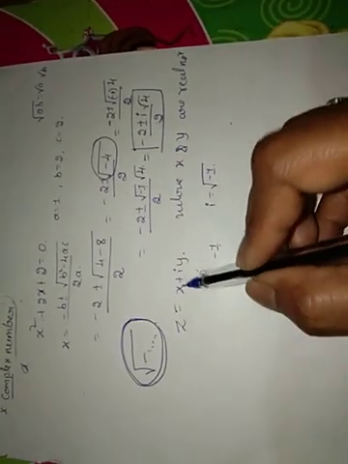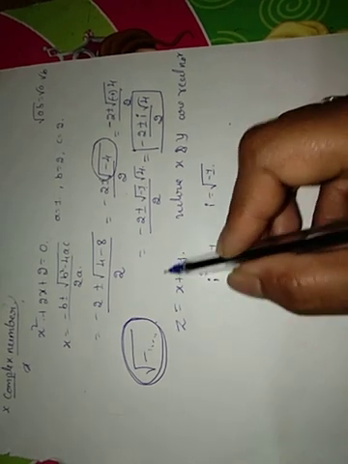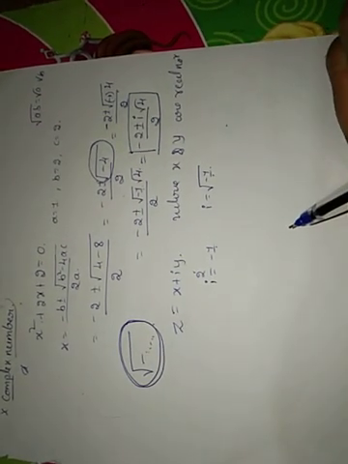Now z equal to x plus iy is a complex number where i equal to root of minus 1.